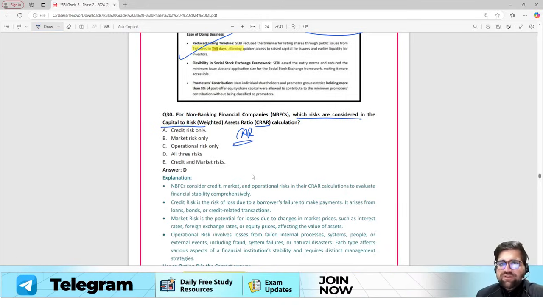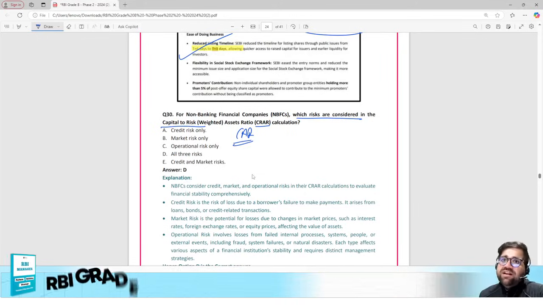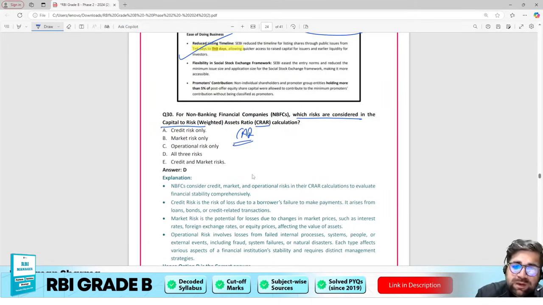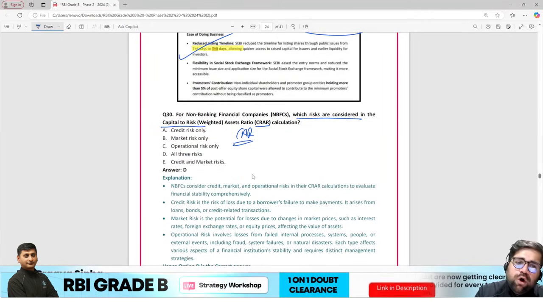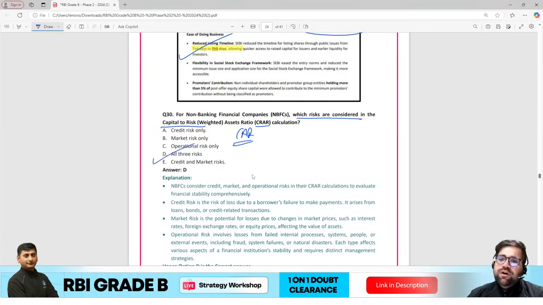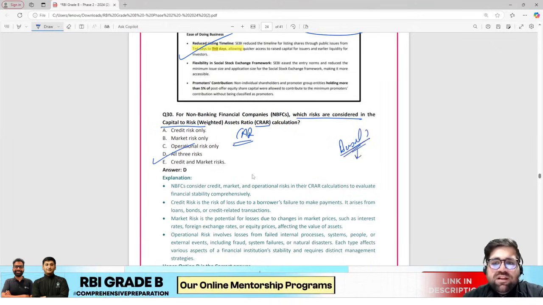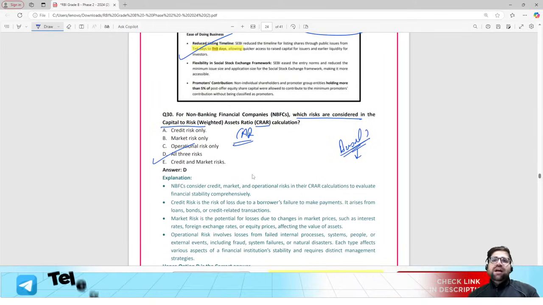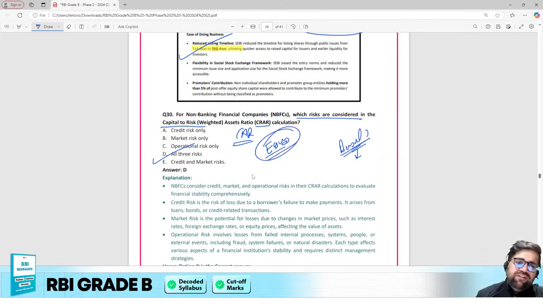In Basel 1 you can say that only your market risk, which is your price risk, and your credit risk were considered, but in Basel 2 they added operational risk as well. But the question is asking from the present perspective, and from the present perspective all the 3 types of risk are considered, because in Basel 3 all the 3 types of risk are covered. In Basel 1 only 2, in Basel 2 and 3 all the 3 types of risk are covered, right? So the correct answer will be all the 3 types of risk. Again, this question is easy for me, I would have done it, right?